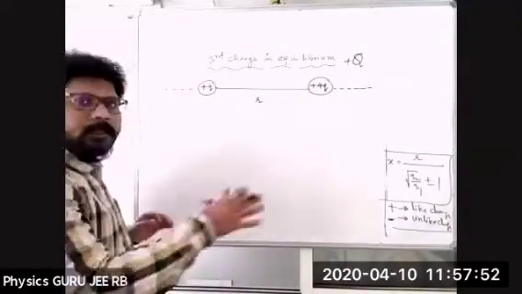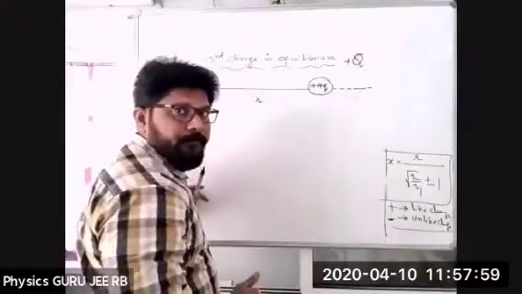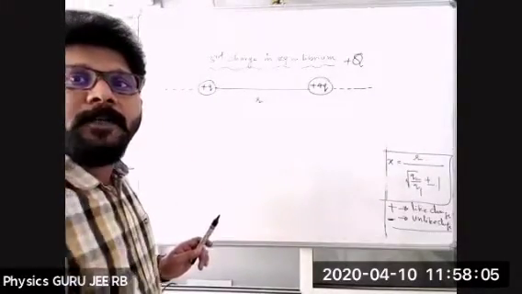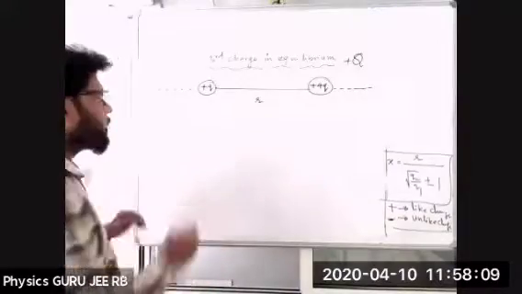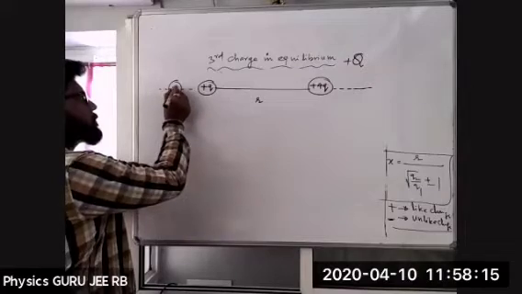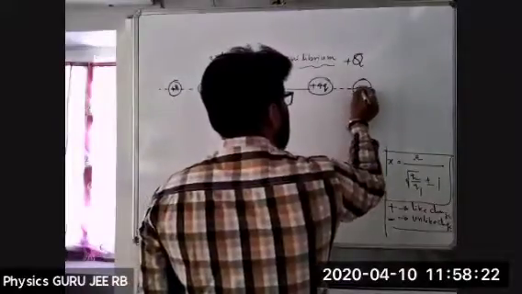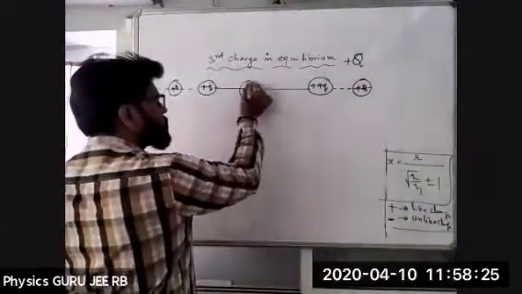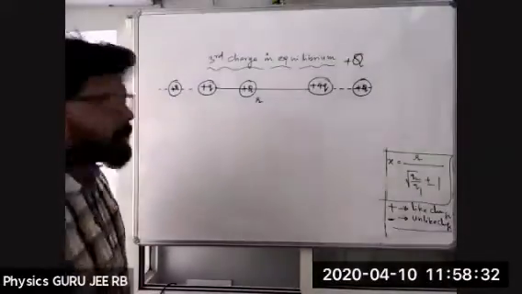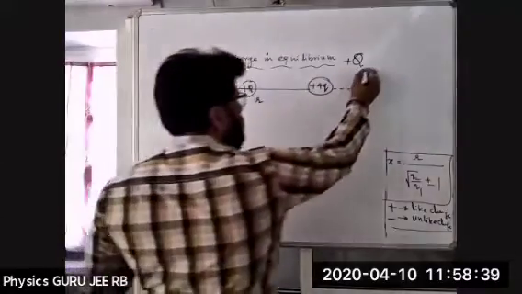Let us try along the line. Should I place it only in the middle, or here, or here? At which point will the net force become 0? Three possibilities are there where we can place this charge.